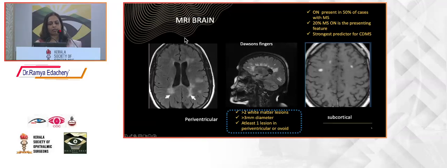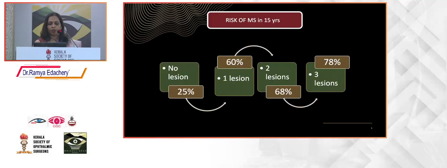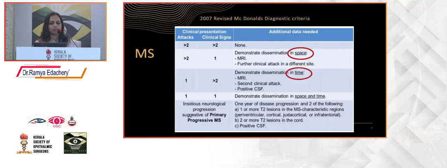So the lesions in the multiple sclerosis in brain can be periventricular, juxtacortical, subcortical, or infratentorial as in cerebellum. So typically what you get, this type of lesions in the periventricular area is called as Dawson's fingers. So why is it important? Because if there is no lesion in the MRI, there is only 25% risk of MS in the next 15 years. Whereas if you have one lesion, 60%, 2, 68, and 3, 78. It keeps on increasing.